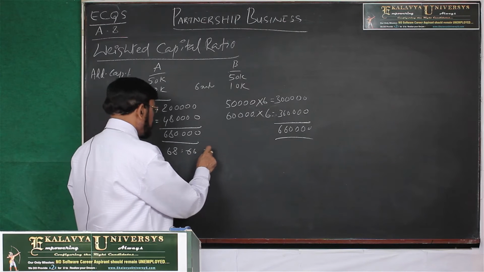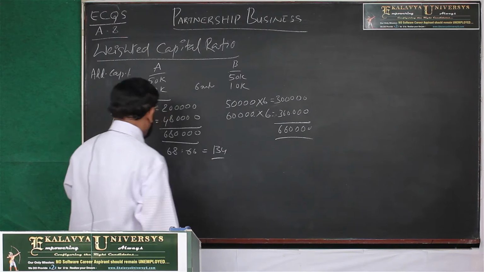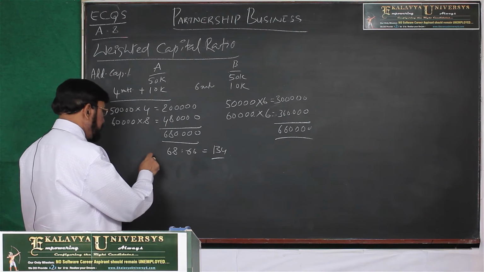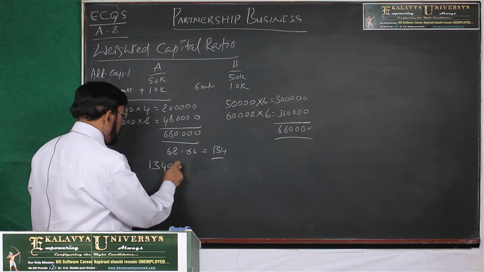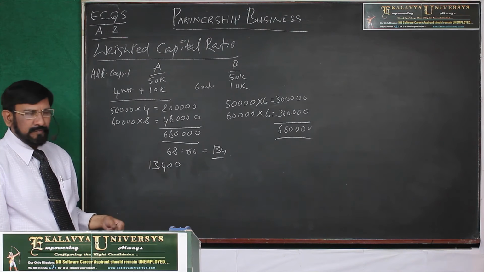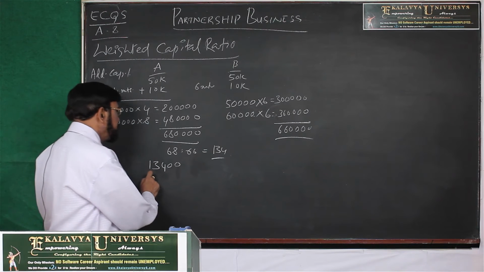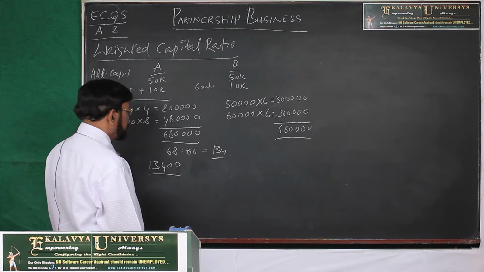Now what is the total? 134. Now how much profit is generated during the year? 13,400 rupees is the profit. Now what is the share of A and what is the share of B? We have to see.